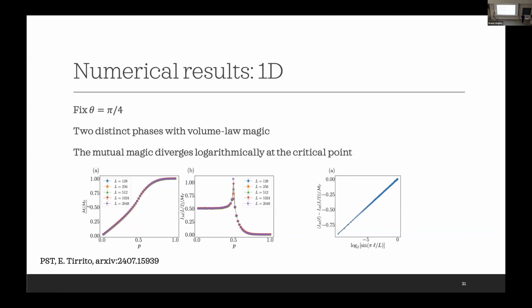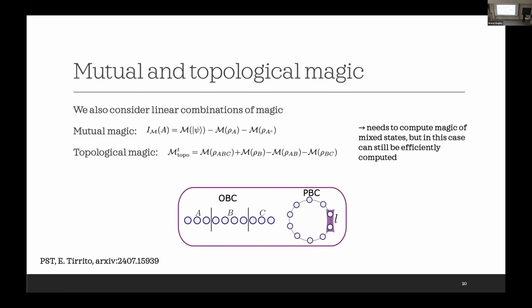What is actually the difference between entanglement, mutual information in general, and mutual magic? That's a good question. Let me discuss the mutual magic first. Usually the magic itself is extensive with system size, if you look at a generic state. If you look at the definition of mutual magic, this cancels the volume law contribution.